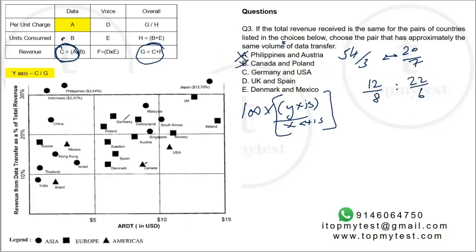Germany and US. Germany will be 24 by 7. And USA would be about, this is 20, about 17 by 11. Doesn't work. UK and Spain.